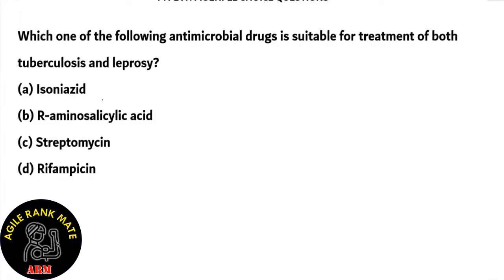Is it A, isoniazid, B, P-aminosalicylic acid, C, streptomycin, D, rifampicin? Over here, the thing to note is that these are the causative agents for both tuberculosis and leprosy. Both begin with the term Mycobacterium. So basically both belong to the same genus, Mycobacteria.